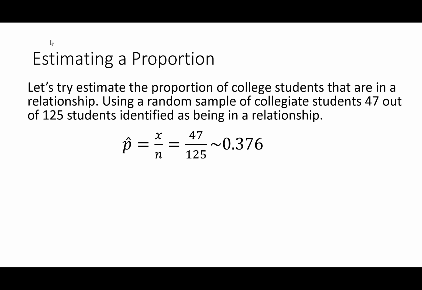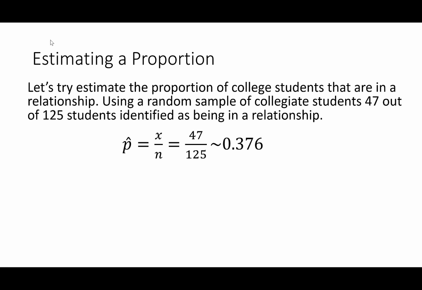Here we're going to try to estimate the proportion of collegiate students in a relationship. So using data from previous quarter's students, 47 out of 125 students identified as being in a relationship. If we were to find the proportion, we would take the successes, 47, out of the total number of observations, 125. And we would end up with a proportion of about 0.376.